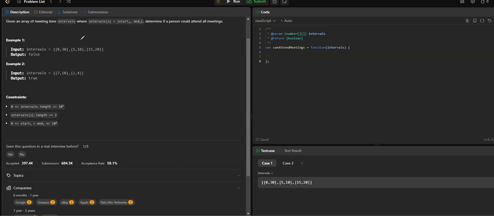So for the first one, this meeting is starting at 0 and ending at 30. The second meeting is starting at 5 and ending at 10. And this is 15 and 20. So it says we can't attend all the meetings, because there is an overlap between the first and second, and the first and third as well. For the second example, the first meeting is starting at 7 and ending at 10. The second is starting at 2 and ending at 4, and there is no overlap. So that's why we can attend both the meetings.